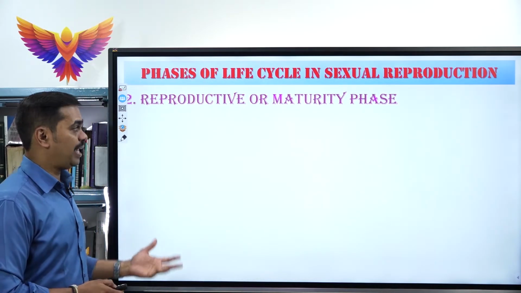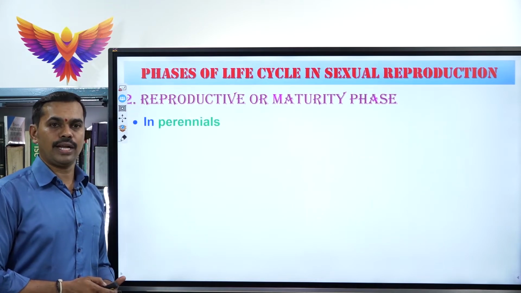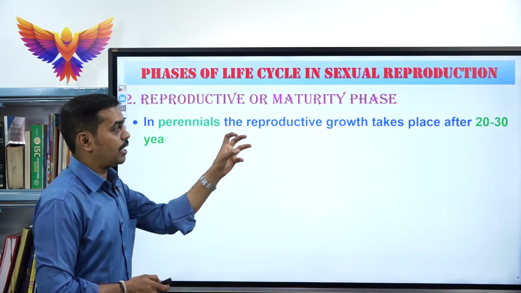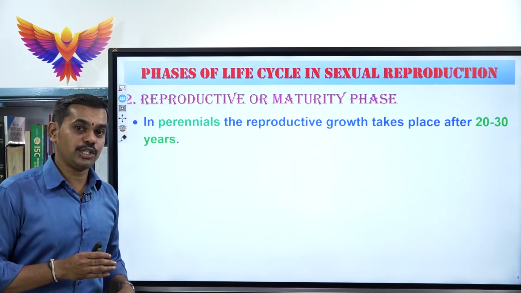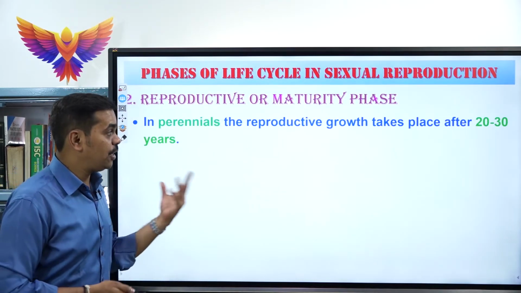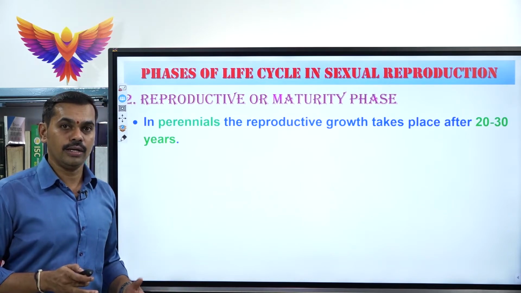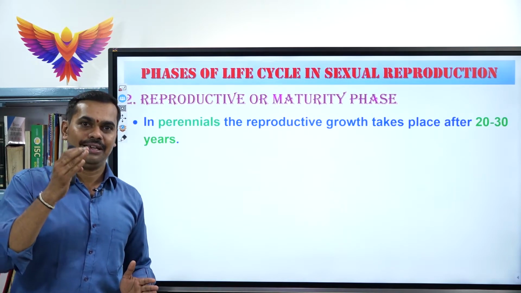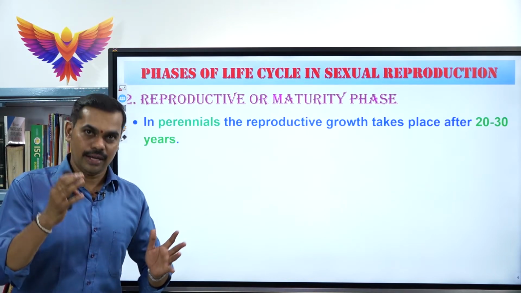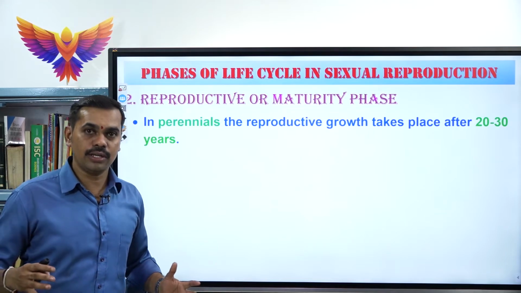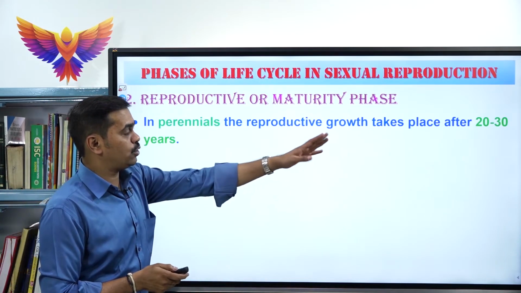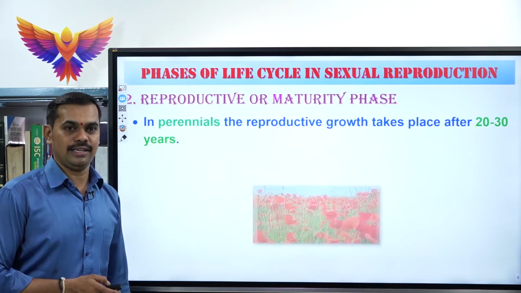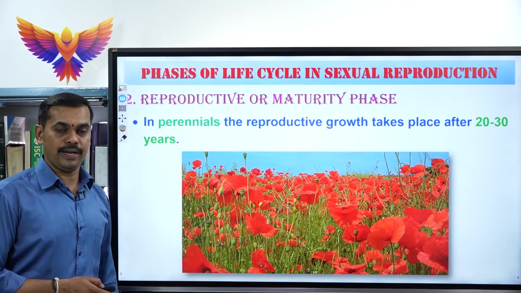Coming to the third one, perennials. In perennials, what happens? The plant's reproductive growth takes place only after 20 to 30 years. Till 20 to 30 years, the plants keep on growing in size, weight and diameter. They only keep on increasing, but the plants never produce flowers even before 20 to 30 years. That is called perennials. See, these are the perennials.